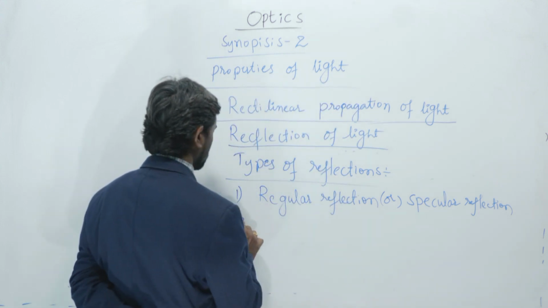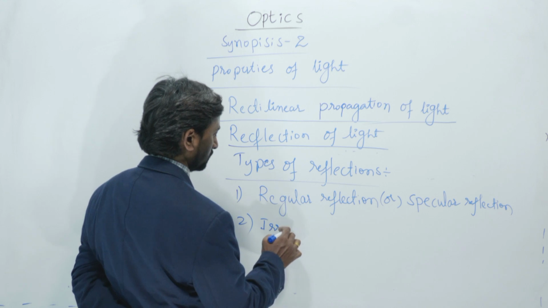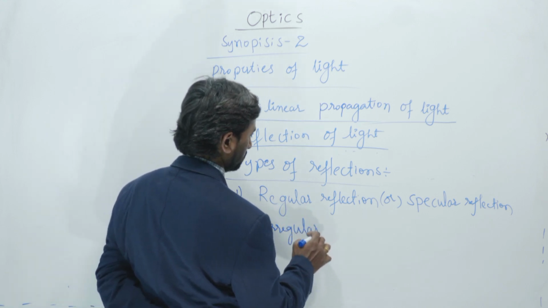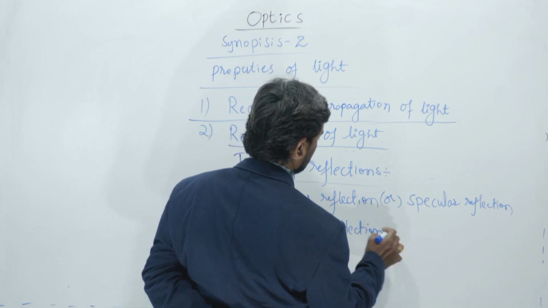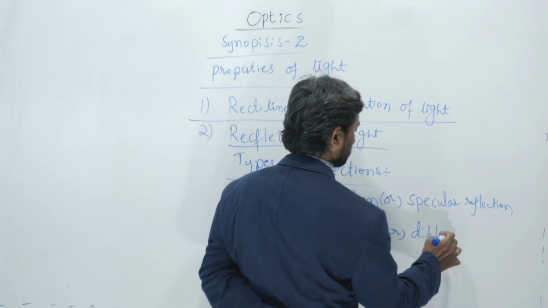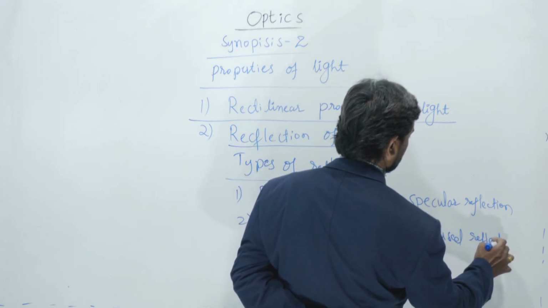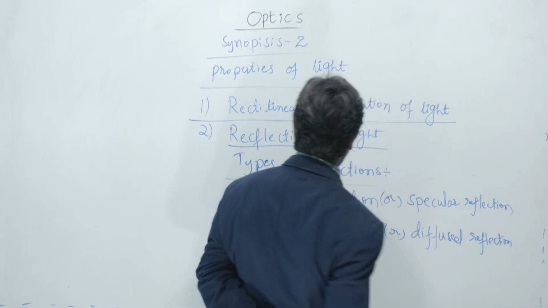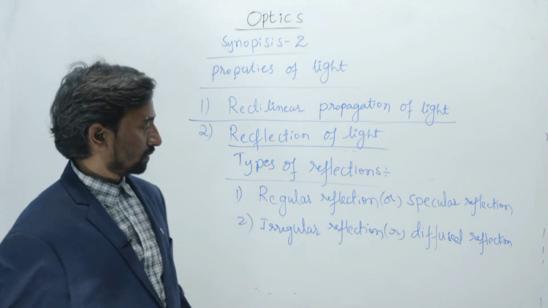The second one is irregular reflection, or diffuse reflection. That is called irregular or diffuse reflection. So there are two types of reflections.